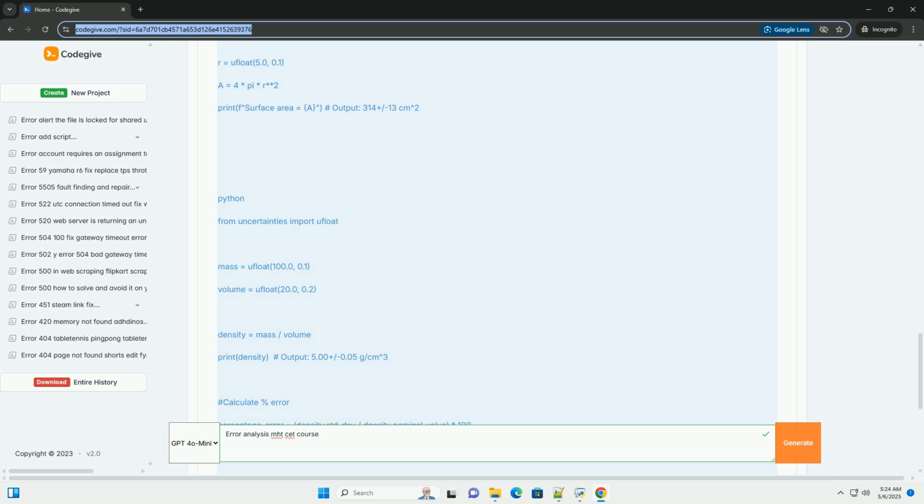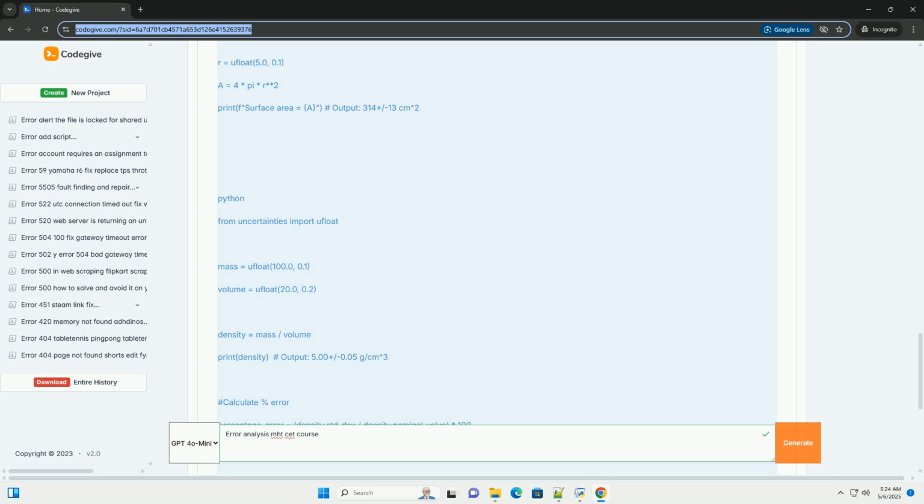or 0.198%. Problem 2: the radius of a sphere is measured to be 5.0 plus or minus 0.1 centimeters. Calculate the surface area with uncertainty. Surface area equals 4 pi r squared. Solution. Problem 3: in an experiment to determine the density of a metal block, the mass is measured to be 100.0 plus or minus 0.1 g and the volume is 20.0 plus or minus 0.2 cubic centimeters. Calculate the percentage error in the density. Solution.